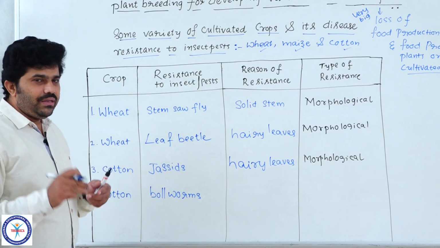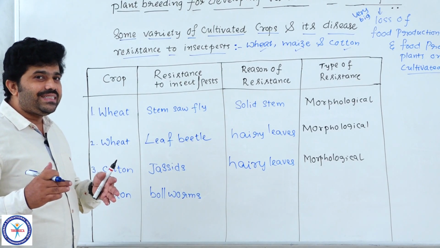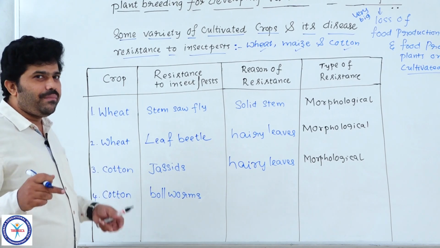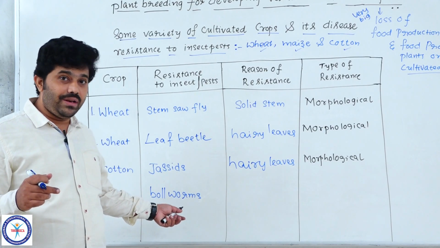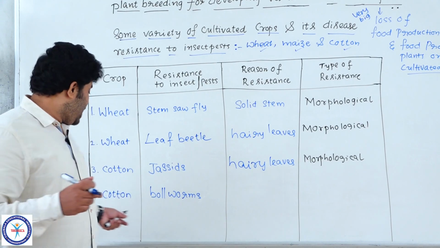But now we are going to alter that particular morphological character, and they are also very much needed for getting nectar from the cotton plants.